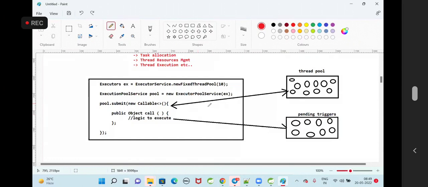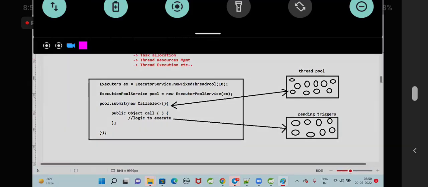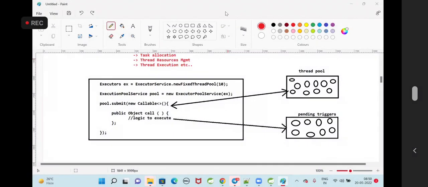Whenever the first thread is processing the first trigger, the second thread will not wait for that. It will start the second trigger. The first thread will process the first trigger, the second thread will process the second trigger, the third thread will process the third trigger. No thread is going to wait here because all the triggers are independent. The threads are going to process the triggers in parallel. For 1 second, 10 threads are going to execute. They will process 10 triggers.